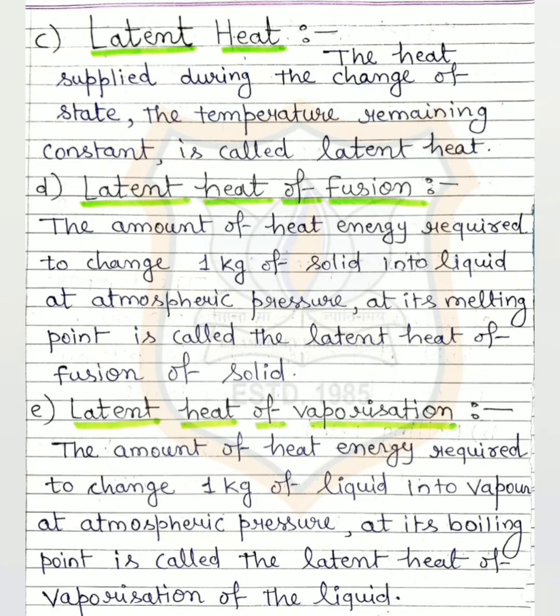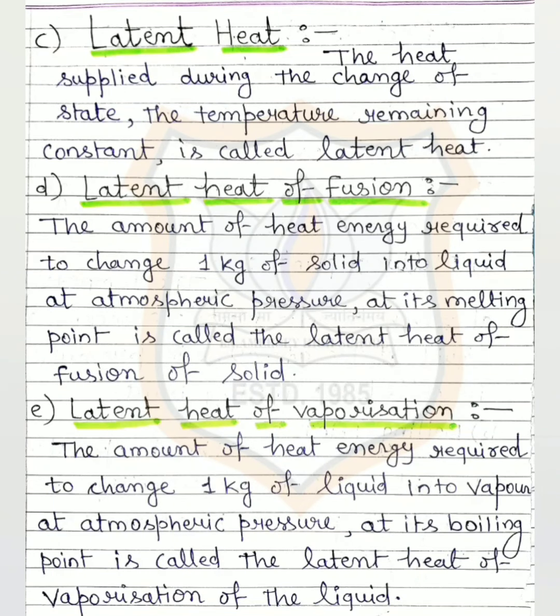Latent heat of fusion is used during the process of conversion of ice into water or solid into liquid. So the latent heat of fusion is the amount of heat energy required to change 1 kg of solid into liquid at atmospheric pressure, that means at normal pressure, at its melting point. Students, you know very well melting point is the fixed temperature at which the solid gets converted into liquid. So this kind of heat is known as latent heat of fusion. The word fusion is used for conversion of solid into liquid.